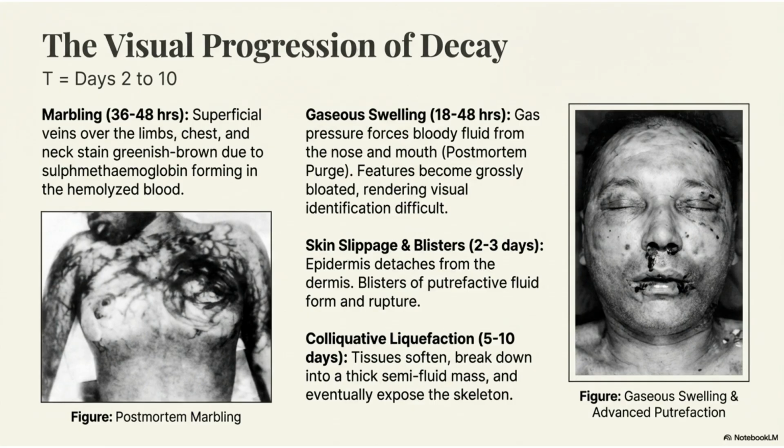Gaseous swelling occurs in 18 to 48 hours, leading to bloating and postmortem purge. Marbling, or superficial veins staining greenish-brown, develops in 36 to 48 hours. Skin slippage and blisters follow in 2 to 3 days, and colliquative liquefaction begins in 5 to 10 days.